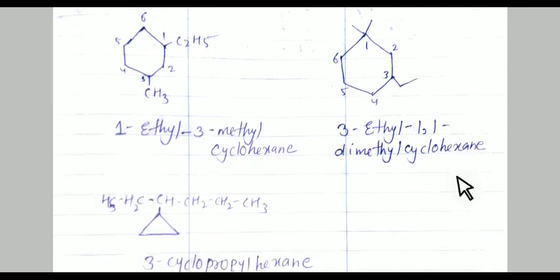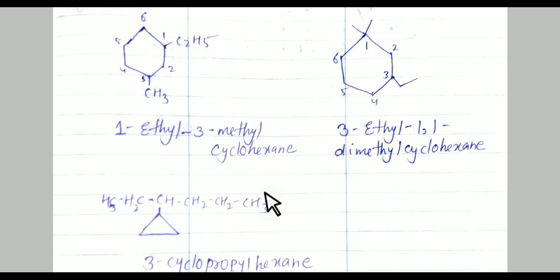Now see here, always remember student, if the alkyl group contains a greater number of carbon atoms than the ring, see here in this ring there are only 3 carbon atoms, but the alkyl group attached on this ring has a greater number of carbon atoms. The ring contains fewer carbon atoms and the alkyl group contains more. So in this condition, the ring is treated as a substituent, meaning you have to name the ring as a substituent and the alkyl group as the major compound.